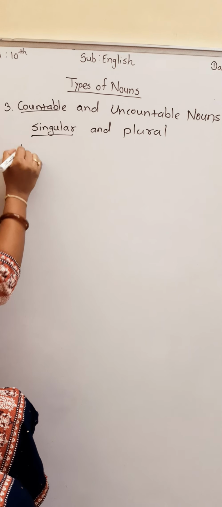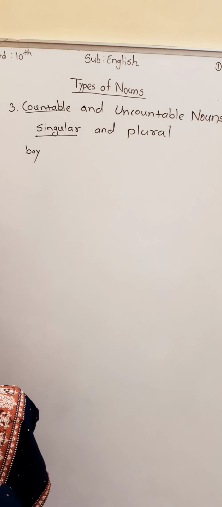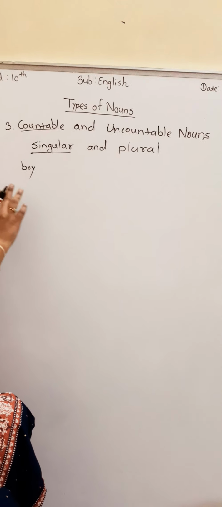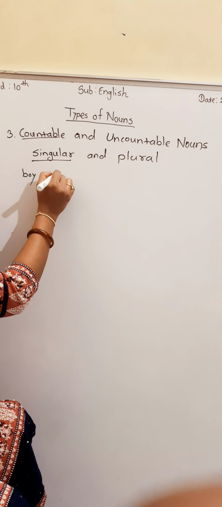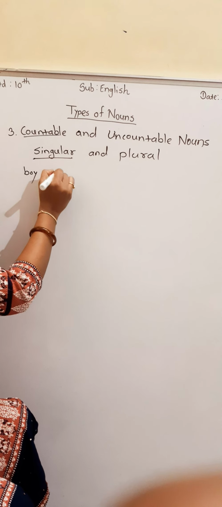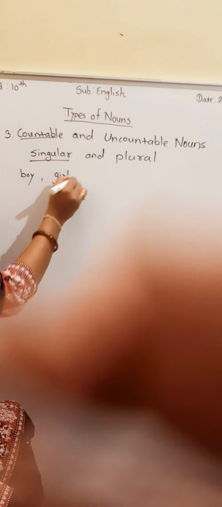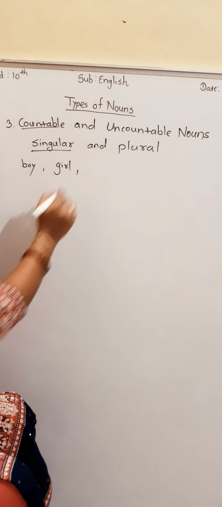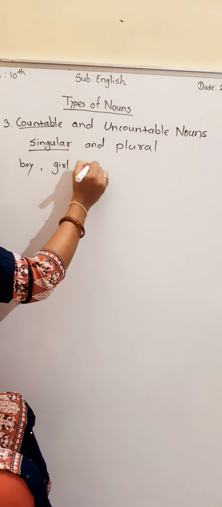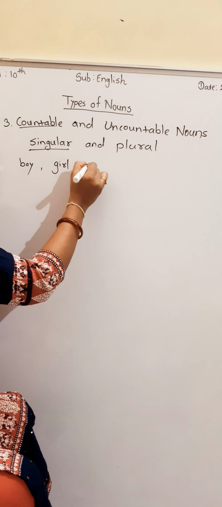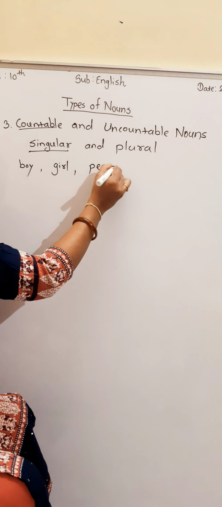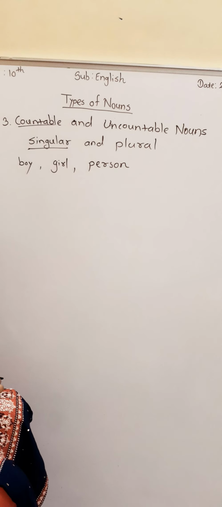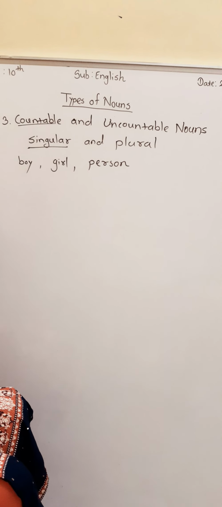Just like I will use the word boy, it is singular, it is only one. Girl, it is only one, it is singular. Person, it is singular.